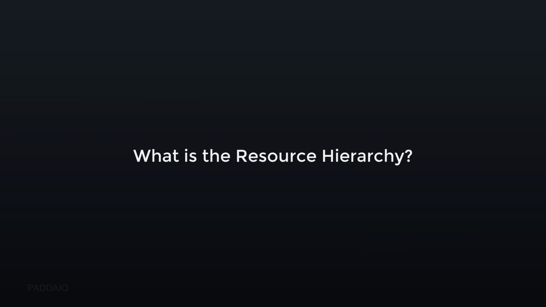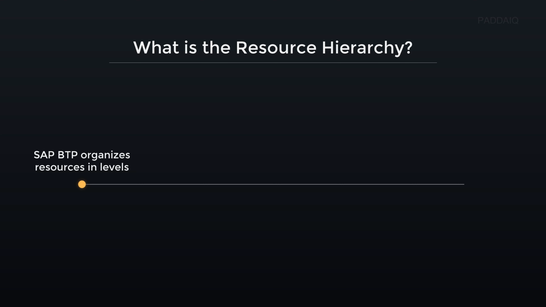Understanding the SAP BTP Resource Hierarchy Structure. SAP BTP organizes resources in levels. This means your account, environments, sub-accounts, and spaces are structured in a parent-child tree for clear management. For instance, your main company account contains a development sub-account, which holds a project space. This hierarchy ensures organized and secure control over all your cloud assets.